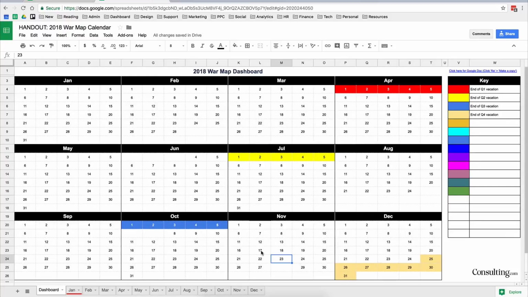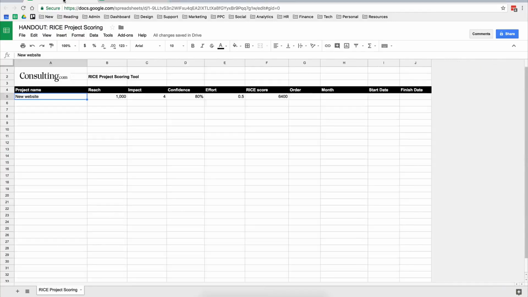What are your goals? And once you've kind of set your goals, you want to reverse engineer them and figure out what's going to make those goals come to life, what actions, what projects are going to make those goals happen. And then you need to really prioritize those projects and actions. And that's what I like to use this RICE project scoring tool for.